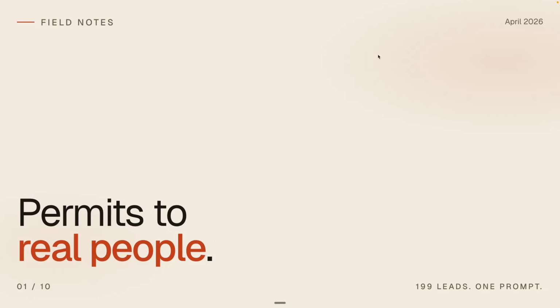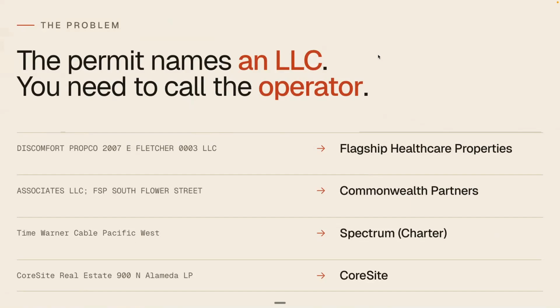So what we started with was permits, and what we ended up with was emails and phone numbers for qualified folks at those companies. Awesome. So why is this problem actually hard? You're starting with a permit, and that typically is an LLC or a holdco. Real estate is especially bad. So you might have one like this Discomfort PropCo, where it is just an LLC for the particular project. How do we map this back to the correct company?